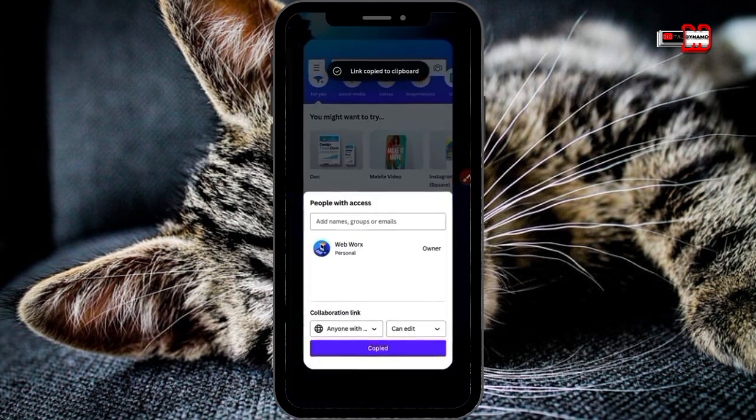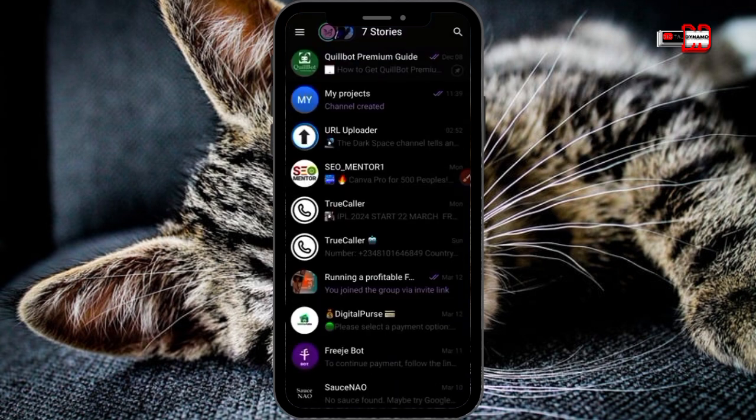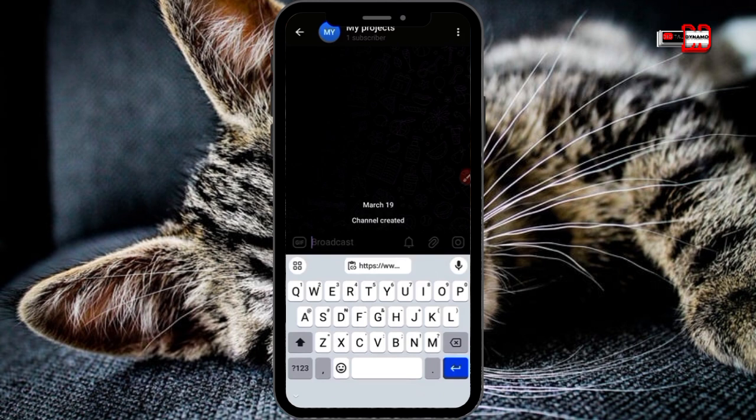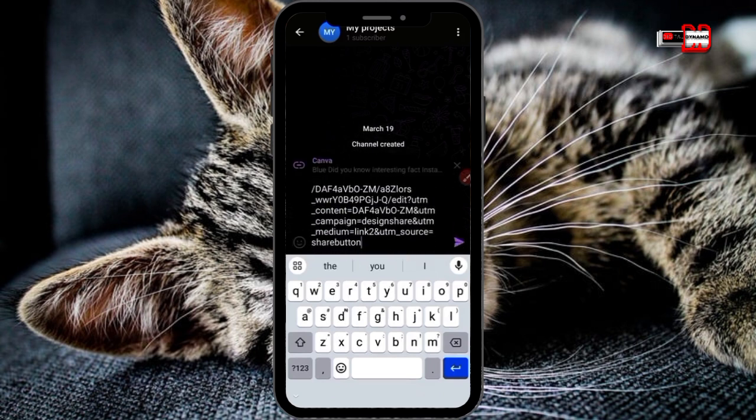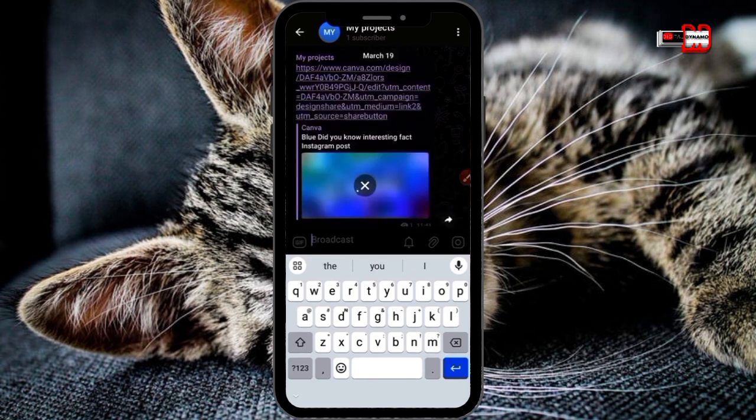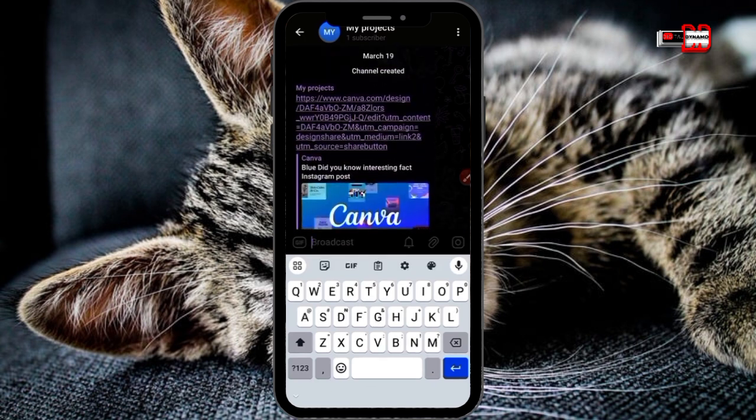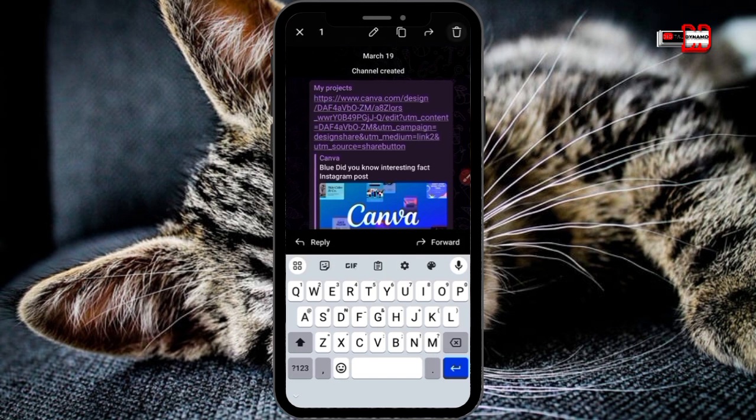Now when you copy the link to your design, you move over to your channel, My Project. You just paste the design here. After pasting the link, you can just go ahead like this. You can delete it too.